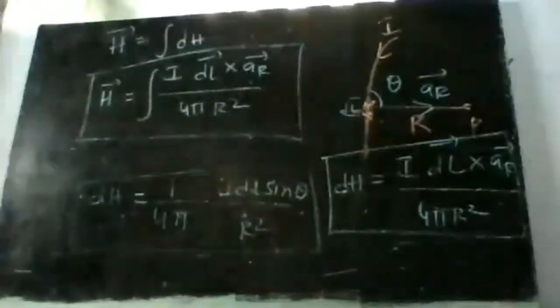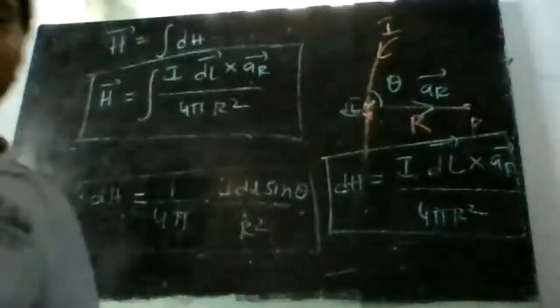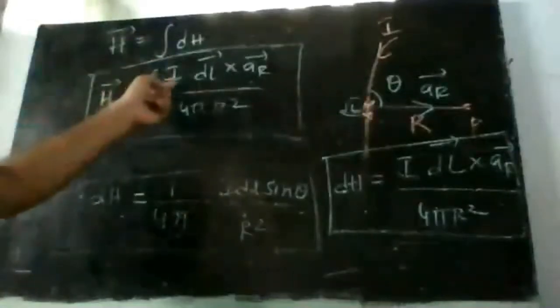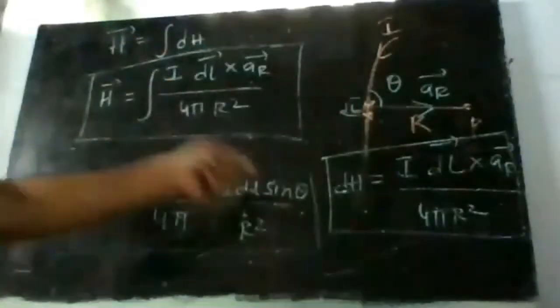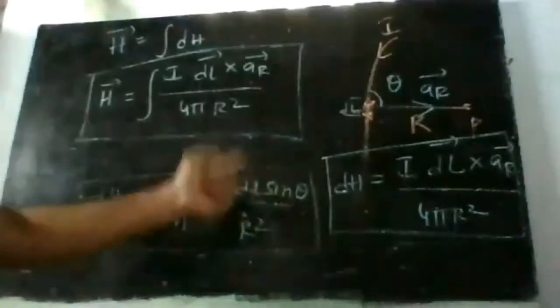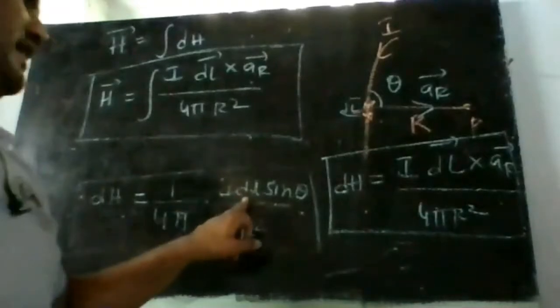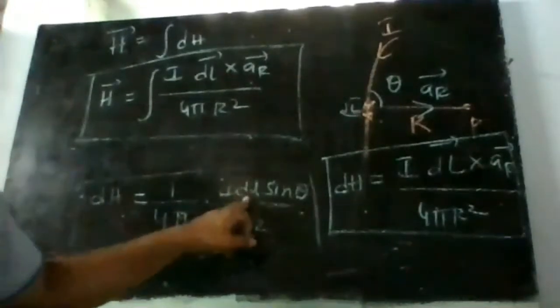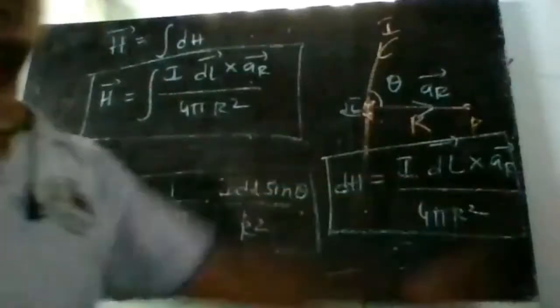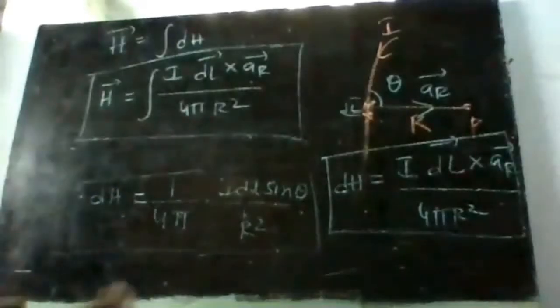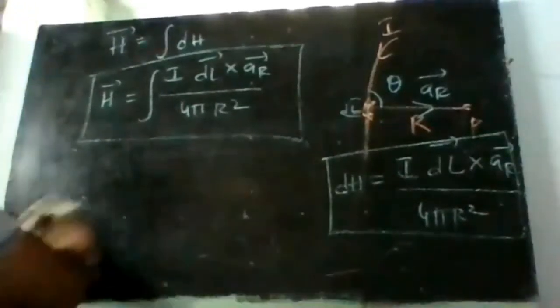So Biot-Savart's law says that the magnetic field intensity is directly proportional to the current passing through the conductor, the length of the conductor, the sine of the angle between the point and the conductor, and inversely proportional to the square of the distance, correct? So from that I got this. Now dl sin theta, if I consider dl as a vector, will be dl bar cross ar bar. So I have written the total magnetic field intensity due to the conductor.